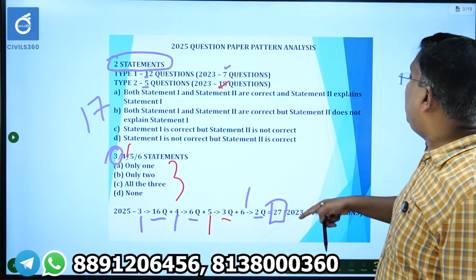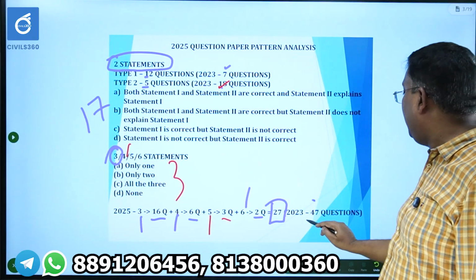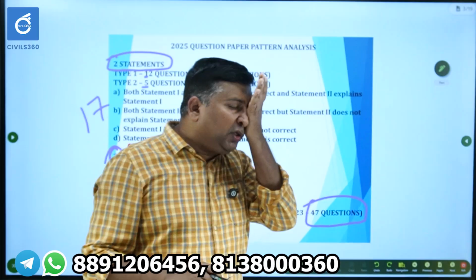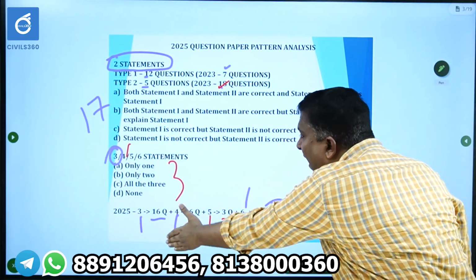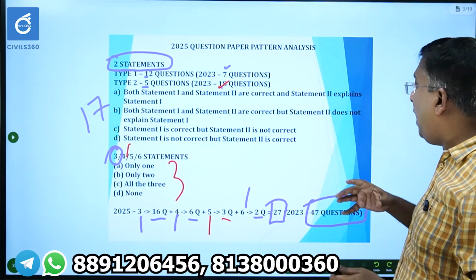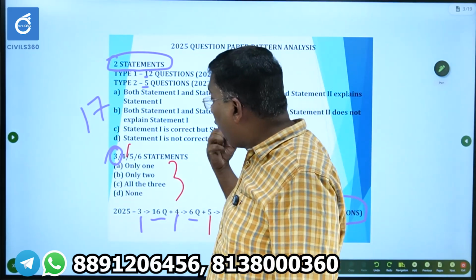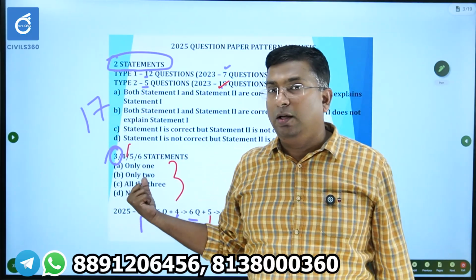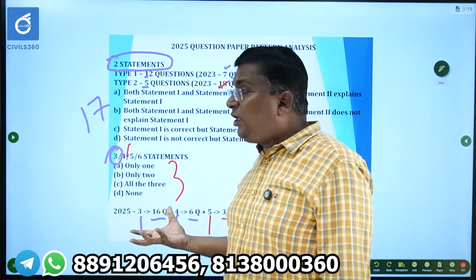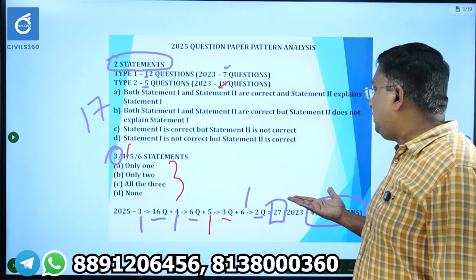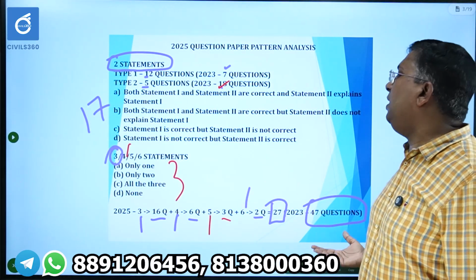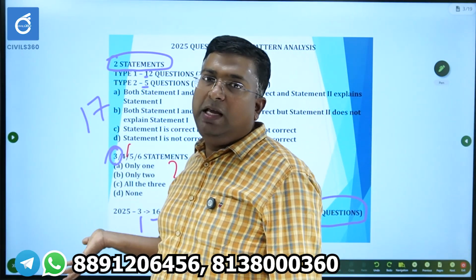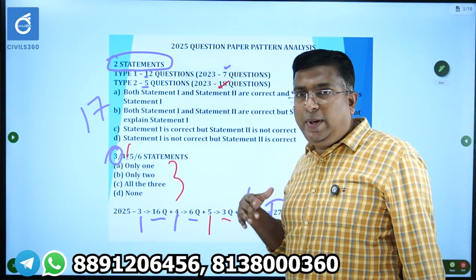At the same time, in the year 2023, 47 questions were there. That's the reason why the 2023 paper was most difficult, because UPSC had given high weightage to this pattern, 47 questions. So what is the problem with this pattern? You should know all the statements to answer this question. So in 2026, it can happen that this pattern of question will be high like 2023, or like 27, or in that range. Even if it is 20, you prepare, be ready for it.